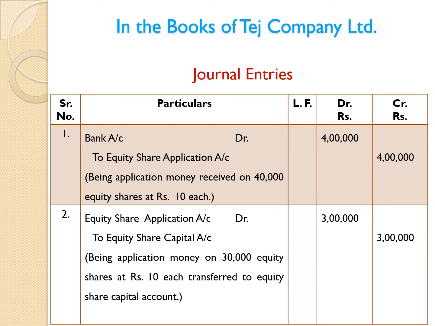Therefore, entry for it. Bank account debit 4 lakh, to equity share application account 4 lakh. Narration for it: being application money received on 40,000 equity shares at rupees 10 each. We are going to pass 2 entries about application. First entry is over. Second entry, conversion of application money into capital account. Therefore, consider here the number of shares issued. So we are going to convert application money on 30,000 equity shares to capital account.